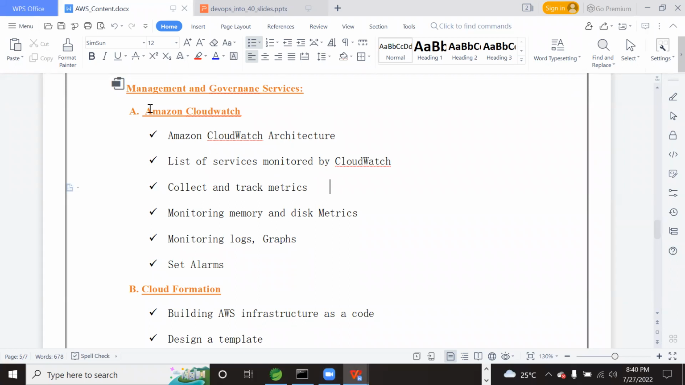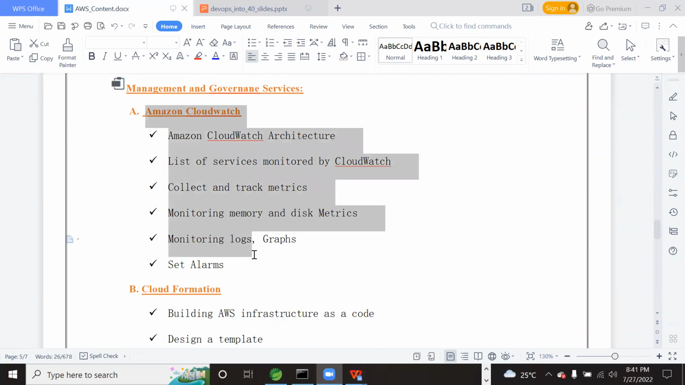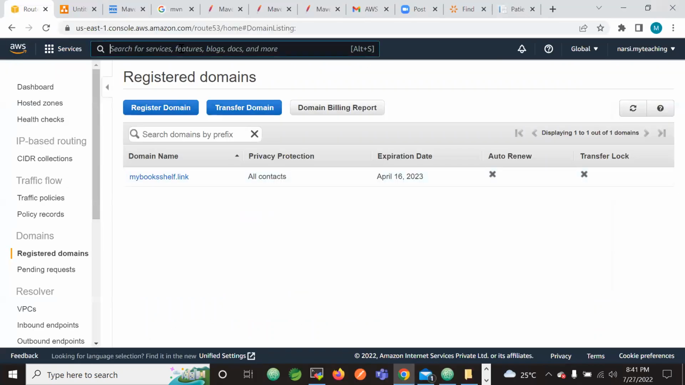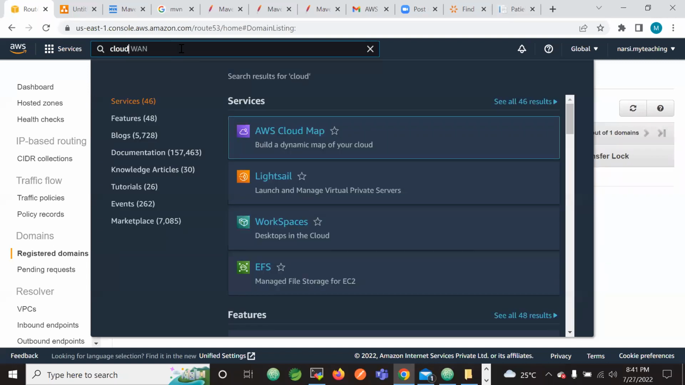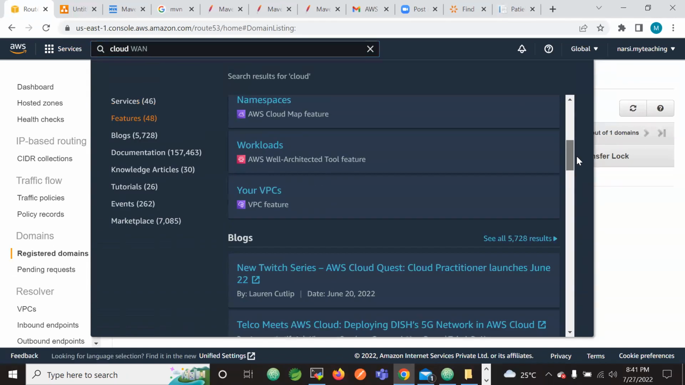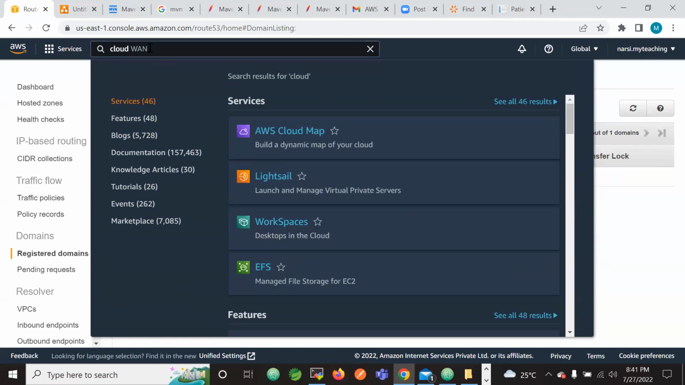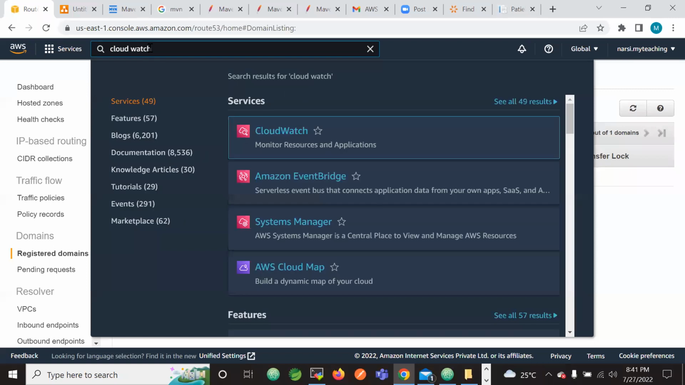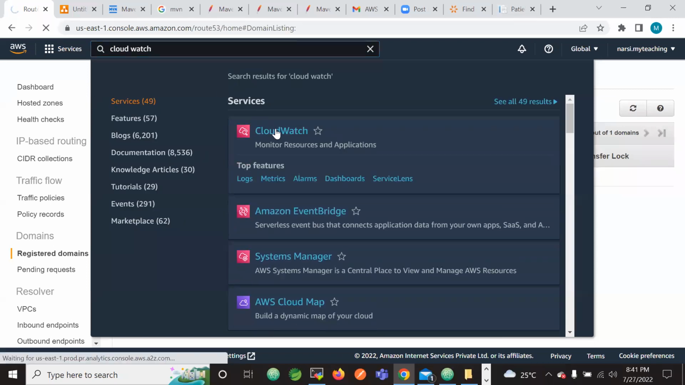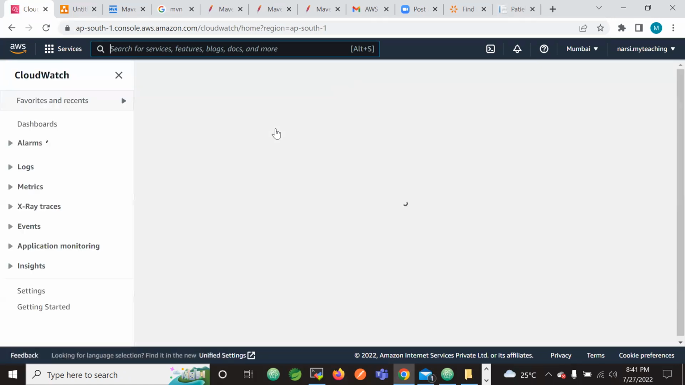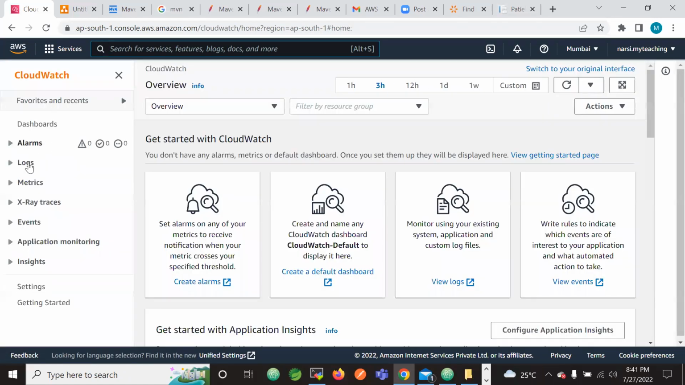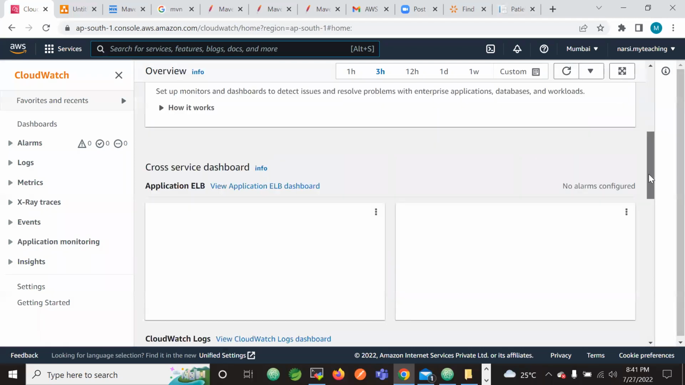Once we have configured CloudWatch, let me showcase how CloudWatch will help us. I believe I deleted it after configuring it for the earlier batches, because CloudWatch will cost us. Let me open CloudWatch, monitor resources, and then applications. In a moment it is coming. Yes, see these alarms, logs, metrics. There are X-Ray traces, application monitoring, events. All this it is providing for us.